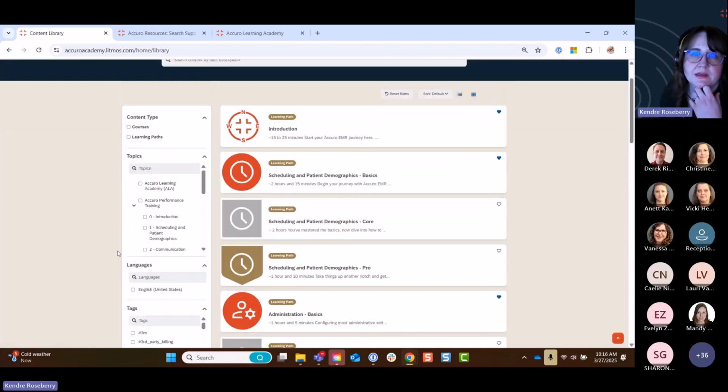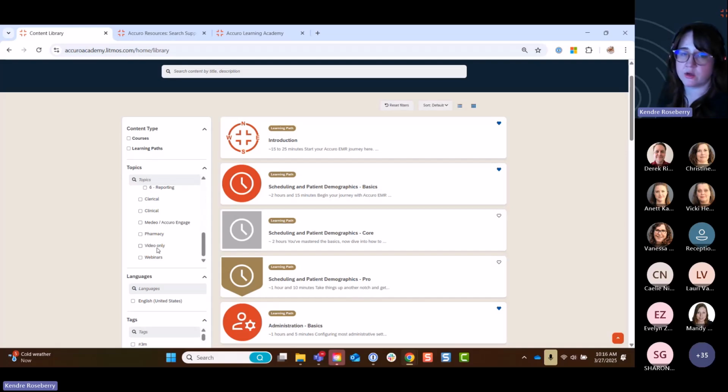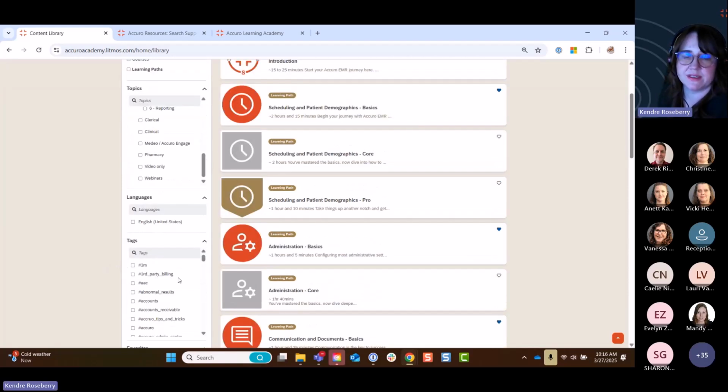Speaking of topics, on the left-hand side here, you can refine your search even further so that you're only searching keywords within a specific topic. So maybe you want ALA-specific topics only, or content only. Maybe you want only certification for communications and documents. You would jump in there. All the way at the bottom, we also have anything to do with Accuro Engage, content that's videos only without any e-learning or courses associated with it, or our past webinars. The tags work similarly to searching a keyword, so you can search for specific content that only is tagged with that if you'd like.